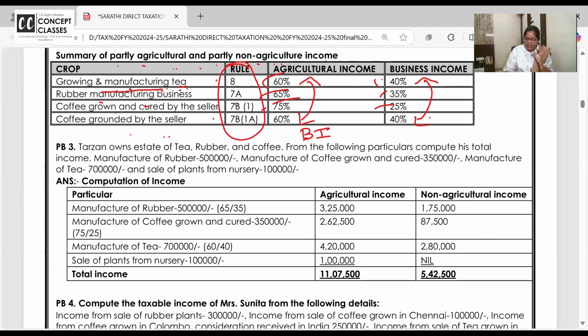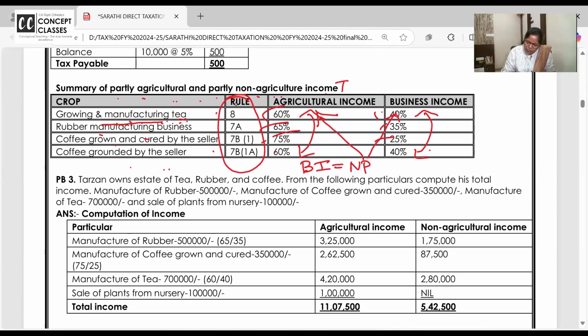If you are growing tea and all, पूरा net profit निकालो. जो net profit आता है, उसका 60% is exempt, 40% is taxable. 50 agricultural income is exempt. You are right. And this is taxable, but your confusion is, ma'am, kiska 60 or 40? So just calculate the profit of the tea company, profit of the coffee growing unit, profit of the rubber manufacturing business, and then 65 is exempt.